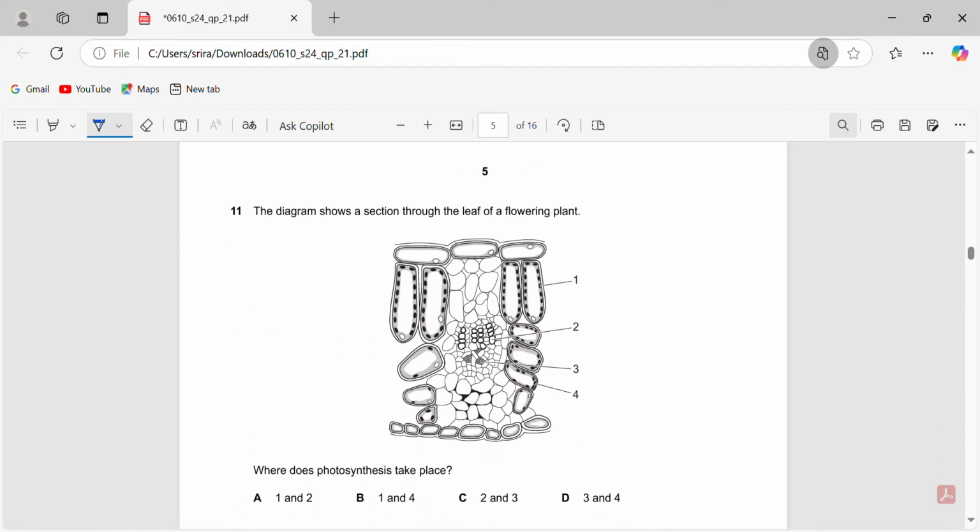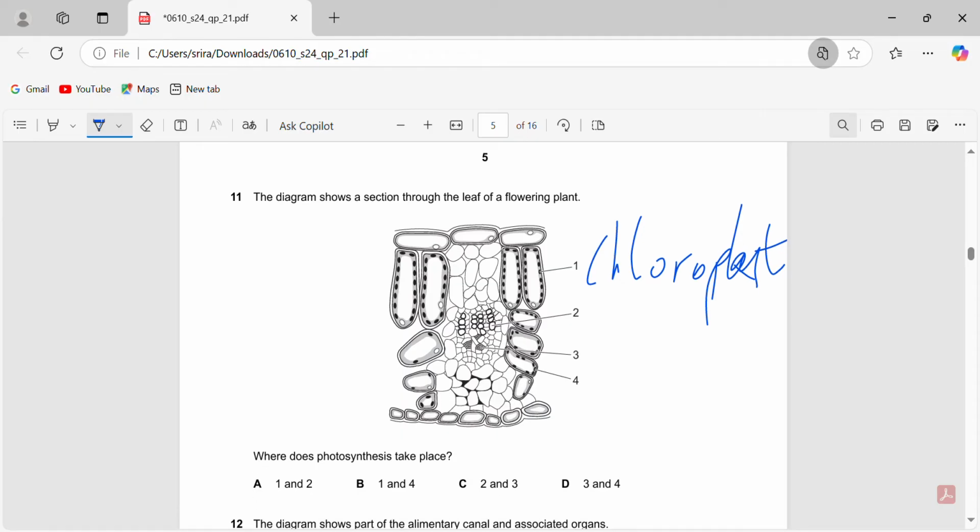And okay, so one shows a chloroplast. So one is a chloroplast. 2 is a vascular bundle, if I'm not wrong, but it does not help do photosynthesis. 2 is not a vascular bundle. I think 3 is a vascular bundle, but it does not do photosynthesis. That much I'm sure of.